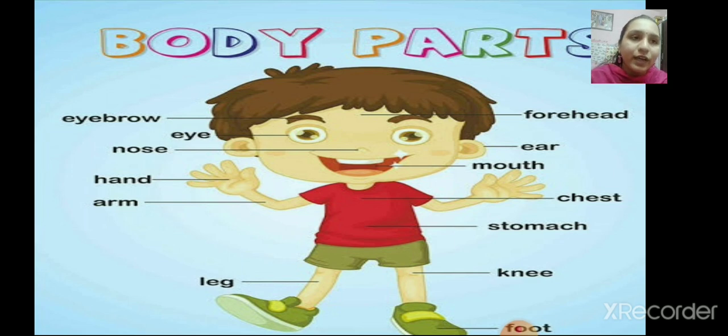Then forehead. You can see the arrow is pointing, that is forehead. Then ear, mouth, chest, stomach, knee and foot. Right?